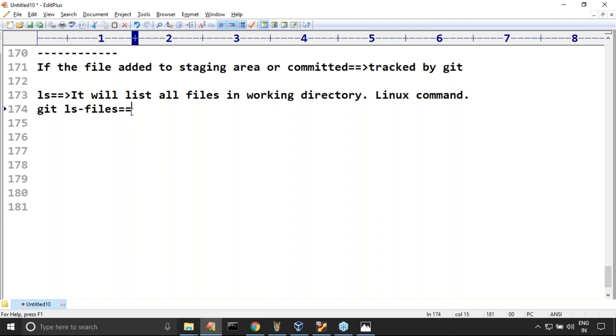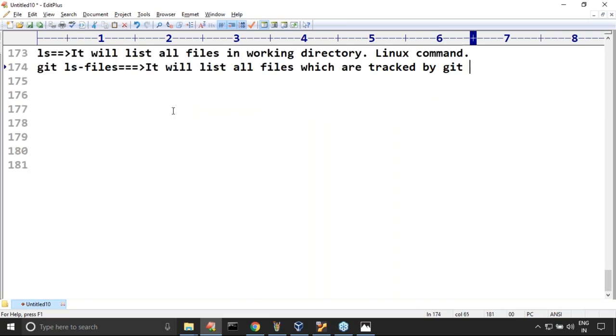Git ls-files will list all files which are tracked by Git, sir. And it is a Git command. Have you observed, right? Because we are using git ls-files.